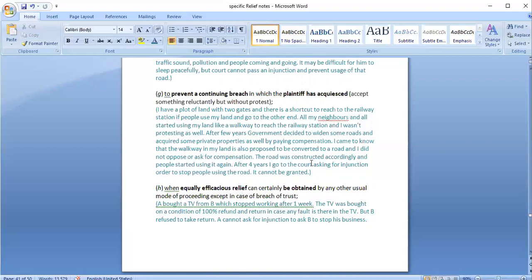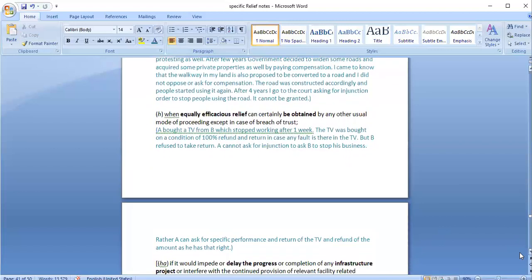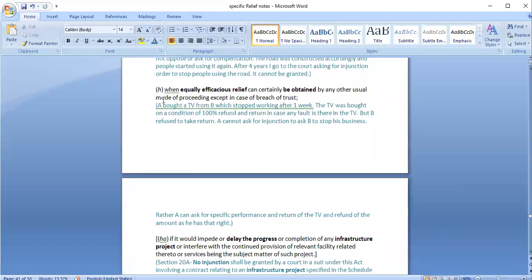But if he is able to prove everything, maybe he can get compensation or other damages based on the court's order. But an injunction cannot be passed because the thing has already happened. He was there, he was not protesting, he was not complaining, and after many years he has come complaining about this matter. So in such cases also, injunction would not be granted by the court.